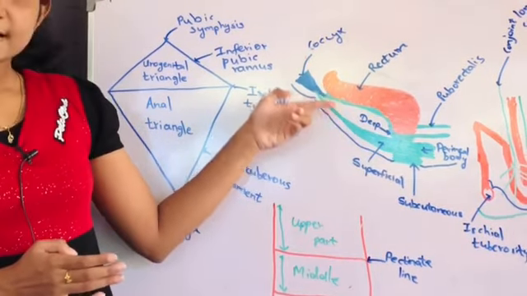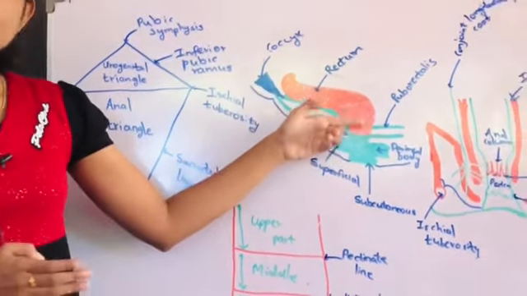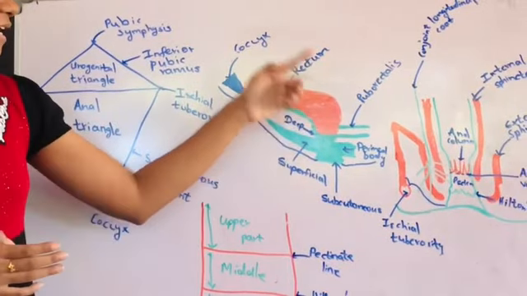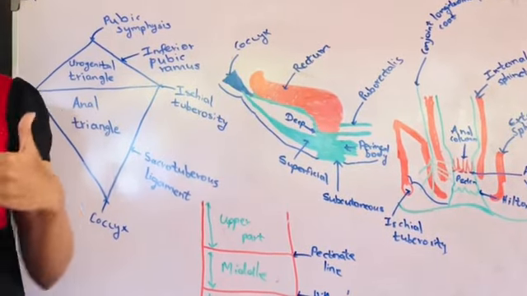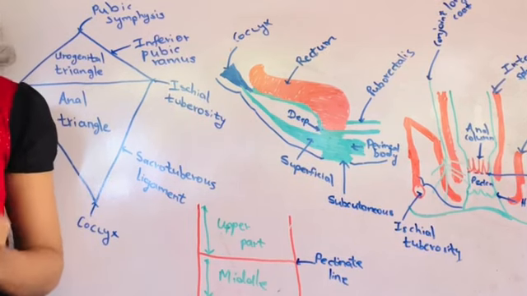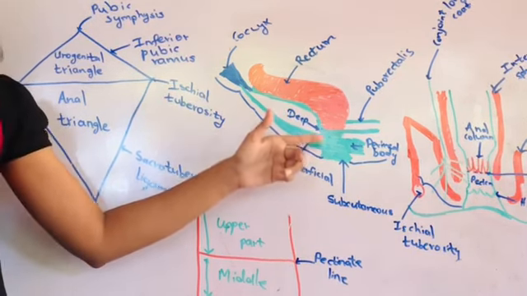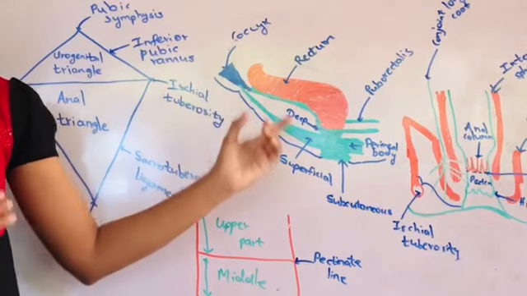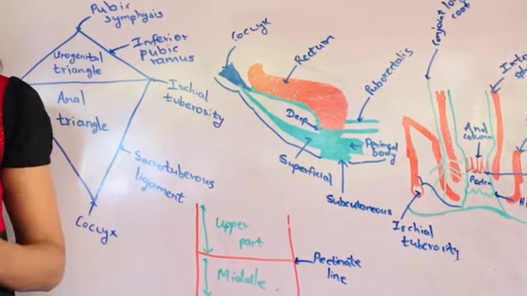The deep part is blended with the puborectalis ring. During the per rectal examination, you can palpate a U-like ring-like structure. That is this ring. If any damage occurs to this ring, then anal incontinence will occur.